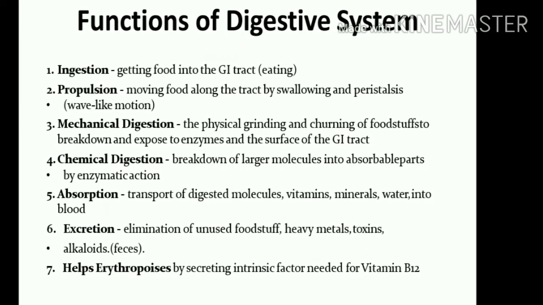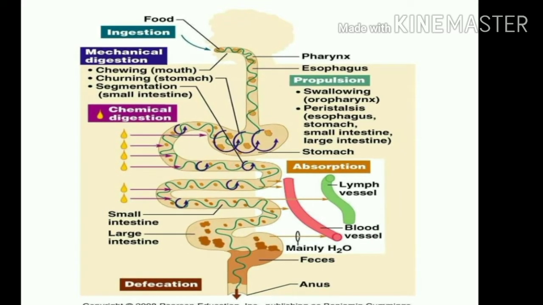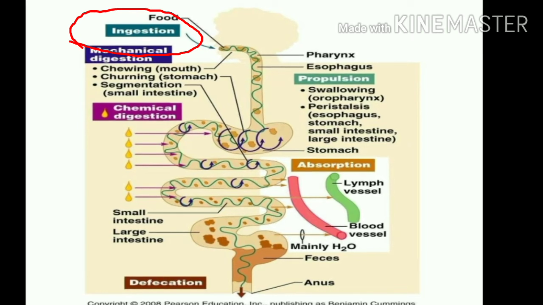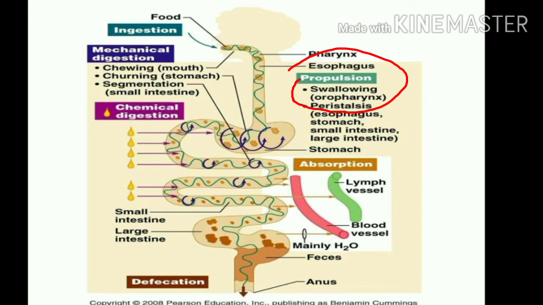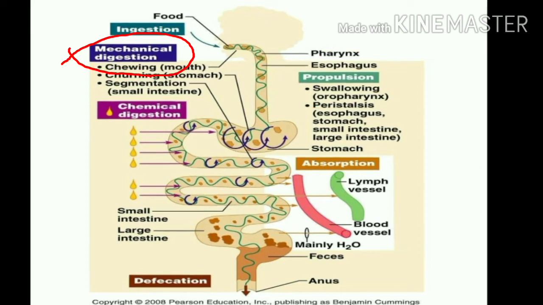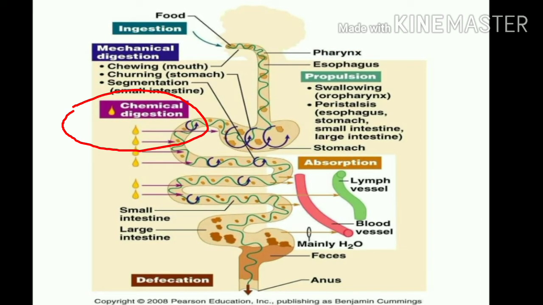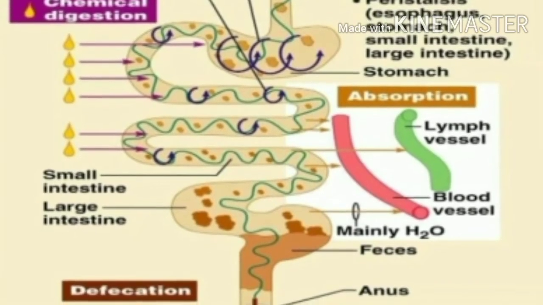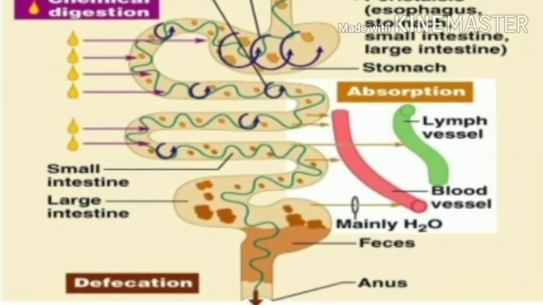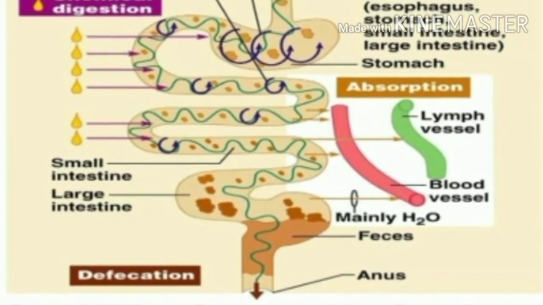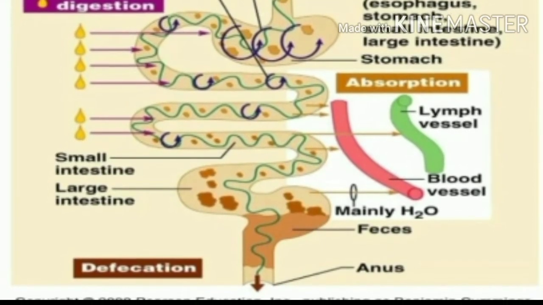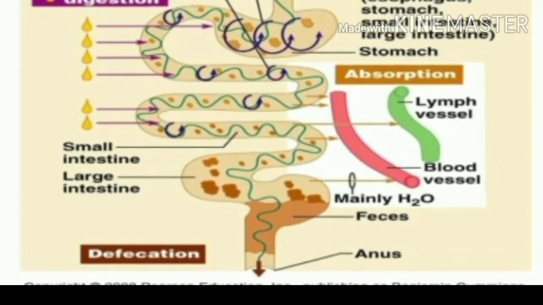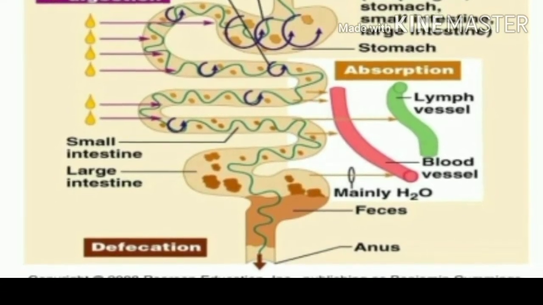So you can see the picture here, at which part what is happening. First, in green you can see there is ingestion, then there is propulsion on the other side, then there is mechanical digestion, then there is chemical digestion in the large and small intestine, and at the same time there is absorption of those particles which can be reused by the blood vessels around the intestine, and the remnants which are not required are defecated through the process of defecation.